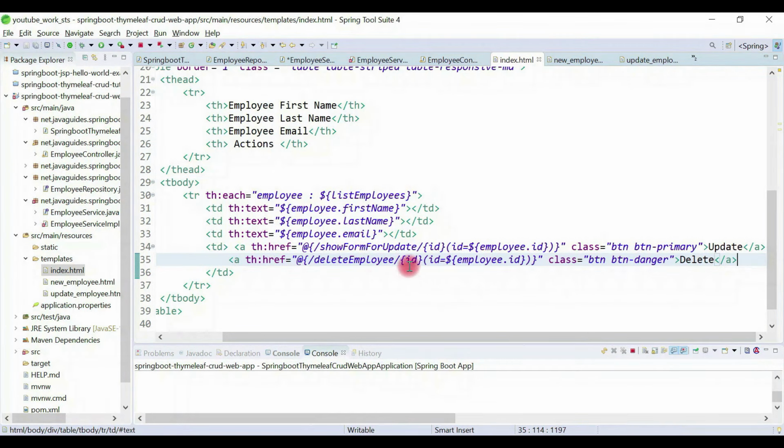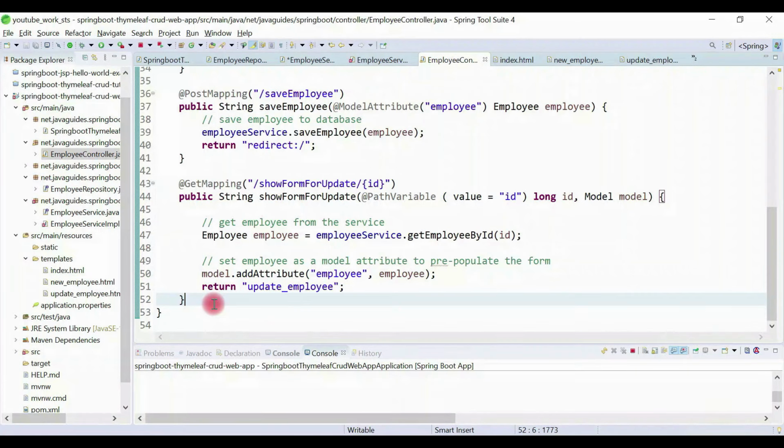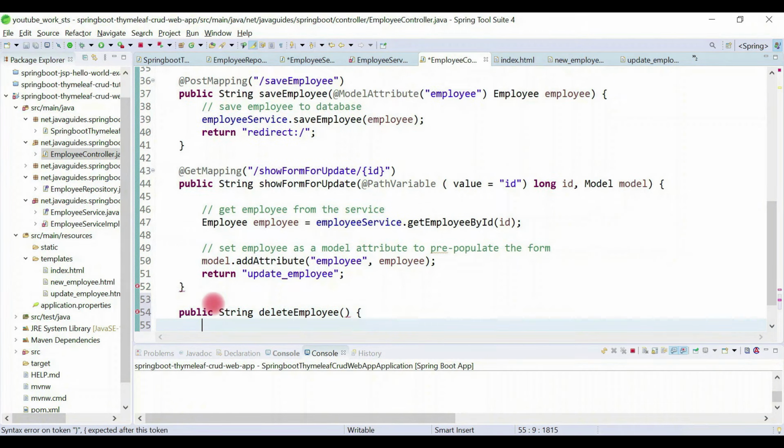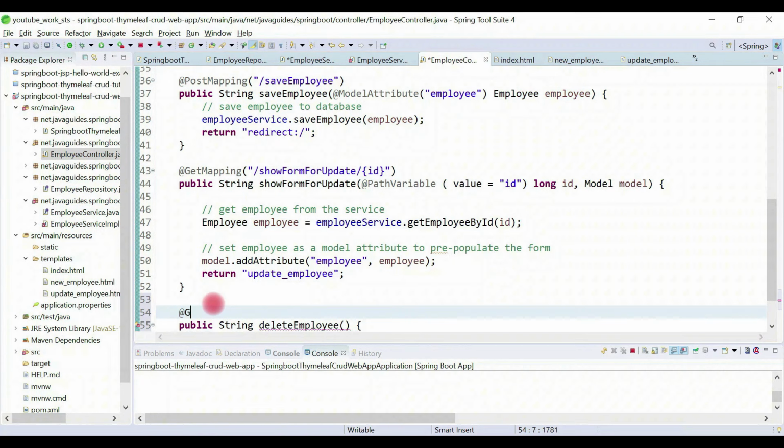Now we'll create a method handler to handle the delete employee request. It's pretty simple. Go to the employee controller here and simply create a method, public String, and the method name is deleteEmployee, and let's use the @GetMapping annotation. This is not a REST API, so don't use @DeleteMapping. This is a web application, so simply use the GetMapping annotation here.